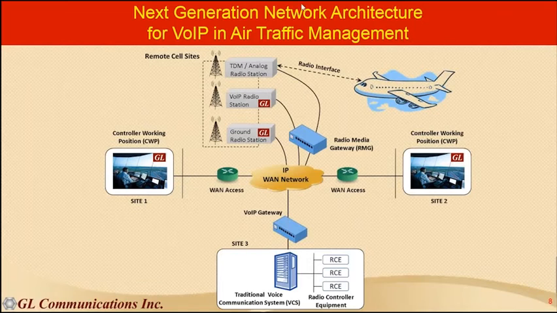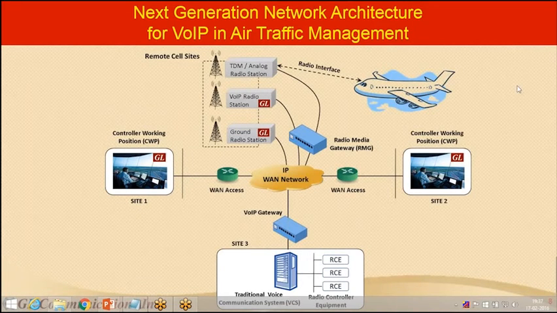So next is a next generation network architecture for VoIP in air traffic management. Here you can see the controllers, connected through this IP gateway to the ground radio station or VoIP radio station. This VoIP radio station and ground radio station are the same, but in the US it is called a VoIP radio station or VoIP radio simulator, and that will be connected through these radio media gateways.